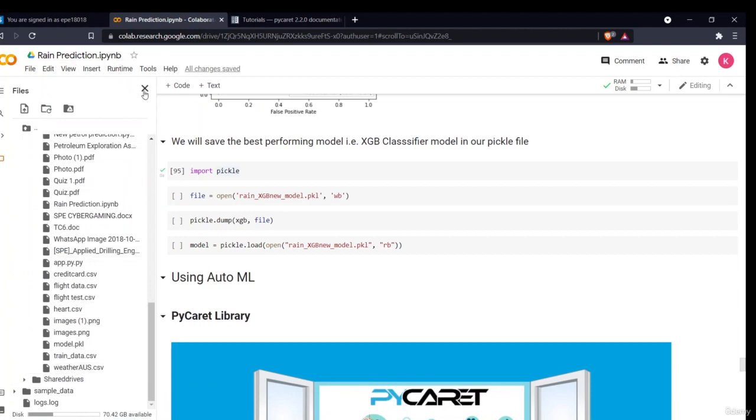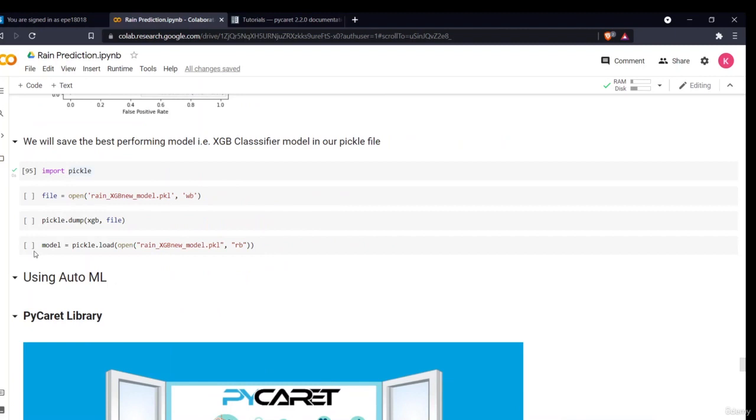It will be present here. When you download it, I've already downloaded it. You just have to download this file from your Google Drive. Then the next thing I'll show you is how we can deploy your model with the help of Flask API.